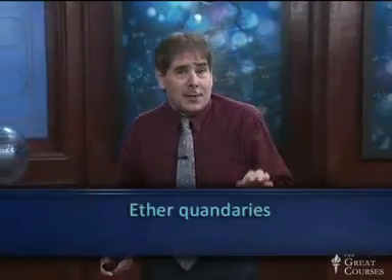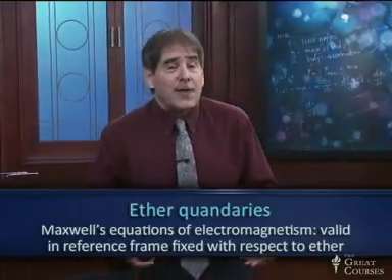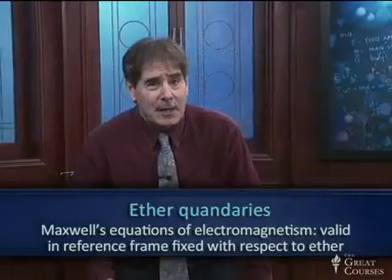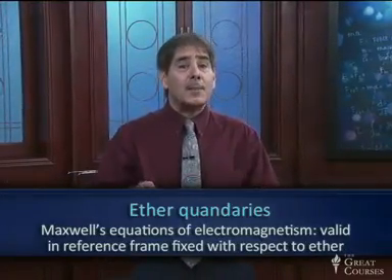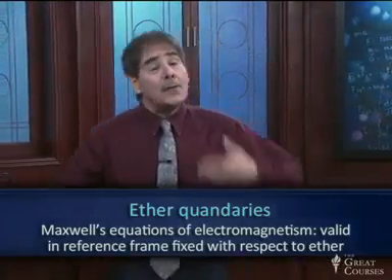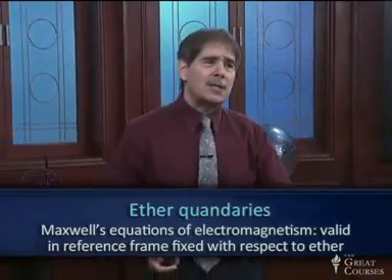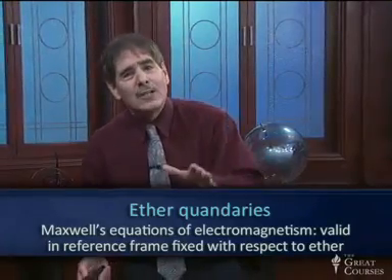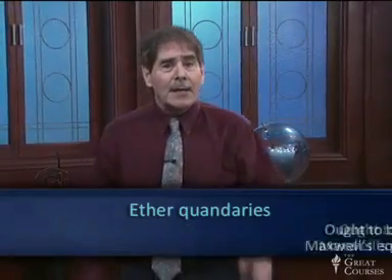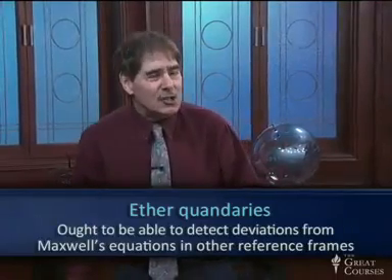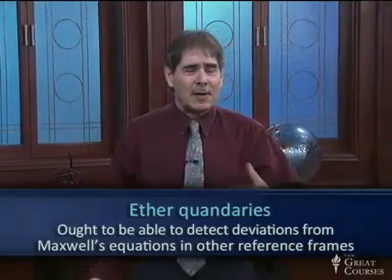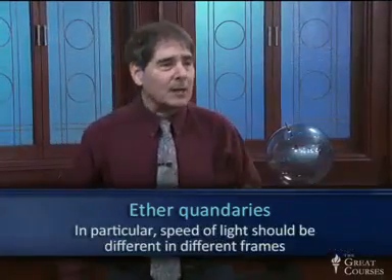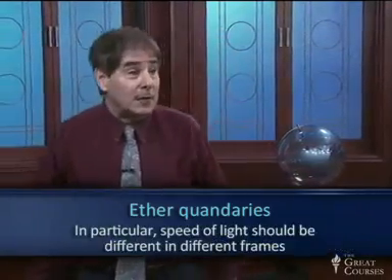Another thing about the ether is it's the place where Maxwell's equations are valid, because Maxwell's equations talk about electric and magnetic fields as disturbances of the ether. So they're valid in a reference frame that's fixed with respect to the ether. If you're moving with respect to the ether, don't expect Maxwell's equations to be quite right. And the faster you're moving, the more obviously incorrect they're going to be. So we ought to be able to detect deviations from Maxwell's equations if we're in reference frames that are moving with respect to this mysterious ether substance. And in particular, the speed of light ought to be different in different reference frames.